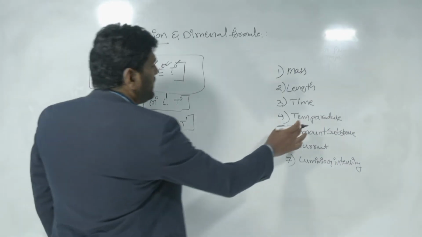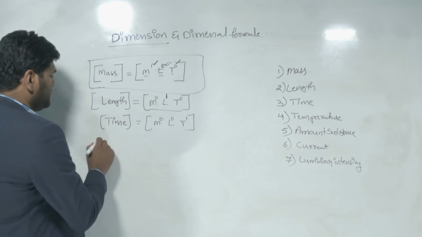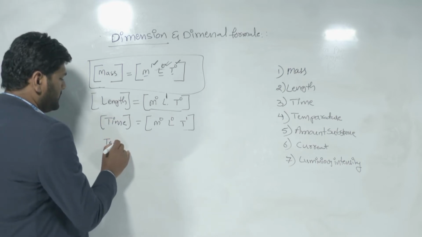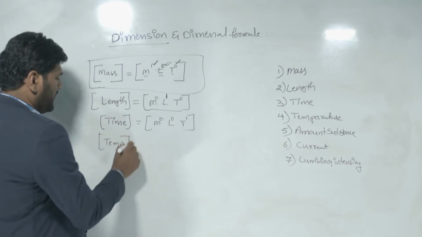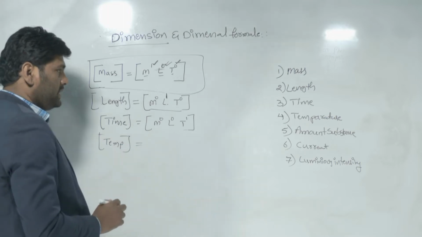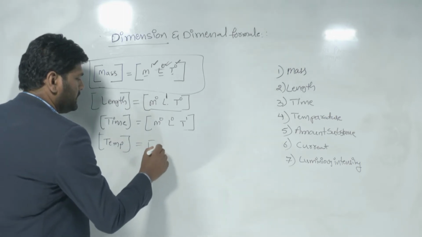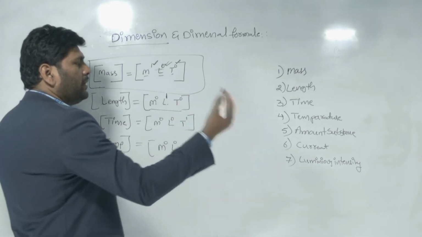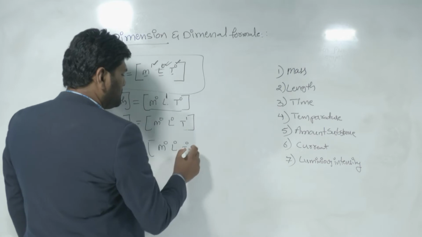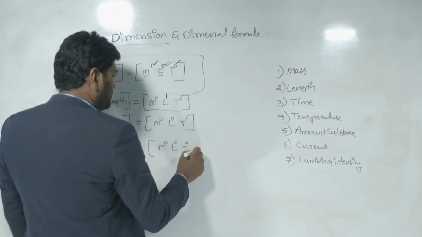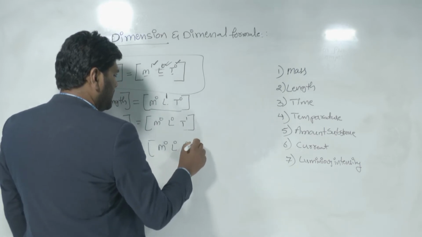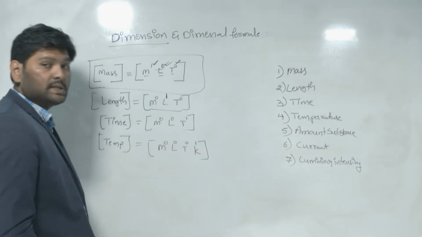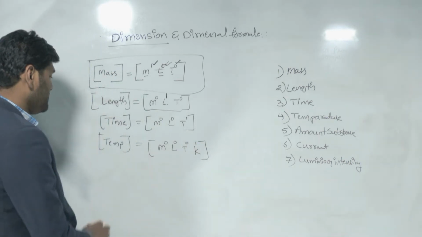Next, let me write in a similar way, temperature. So temperature, shortly I am writing as temp. So M⁰ L⁰ T⁰. I am including this too. So temperature you can represent as K, K power 1. So this is the way we will have the dimension formula.